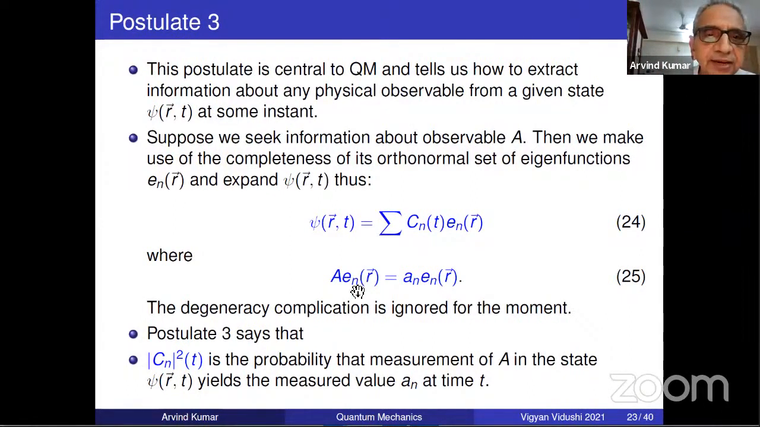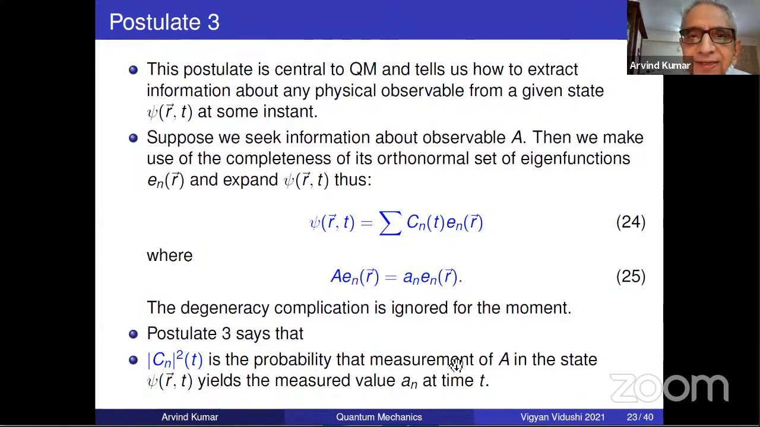It is obvious that |c_n(t)|² is the probability that measurement of A in the state psi(r,t) is in this e_n(r). And what is the meaning of e_n(r)? It will give you a_n as the measurement. So that's all postulate 3 is. So profound, but so simple.